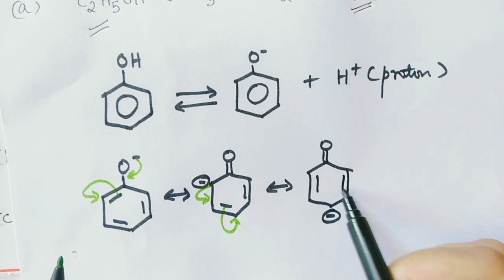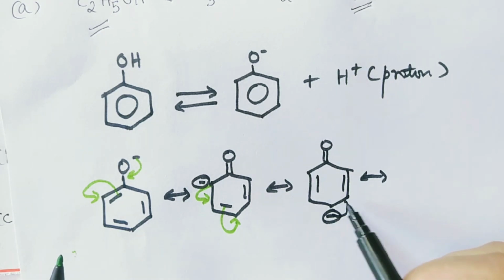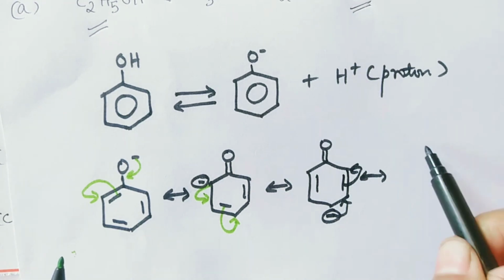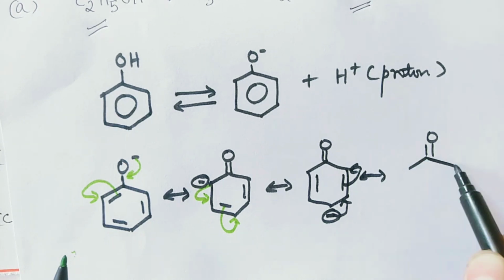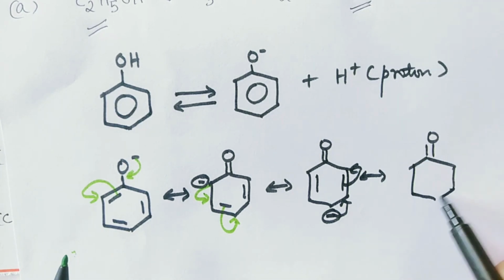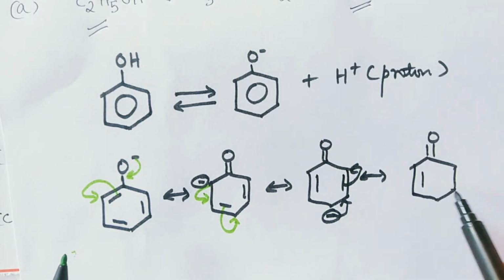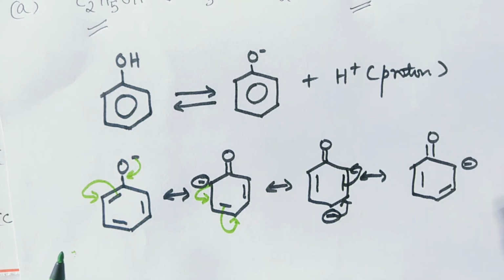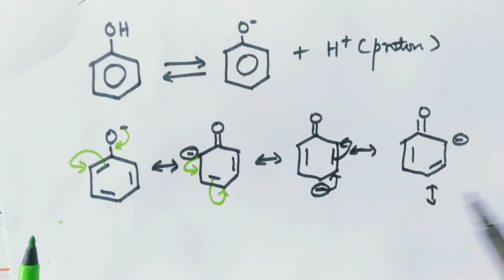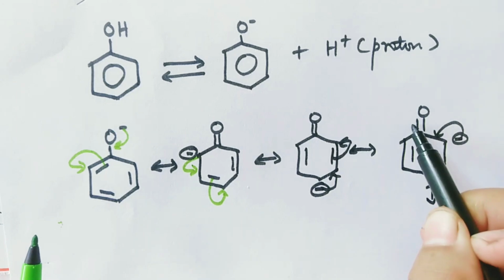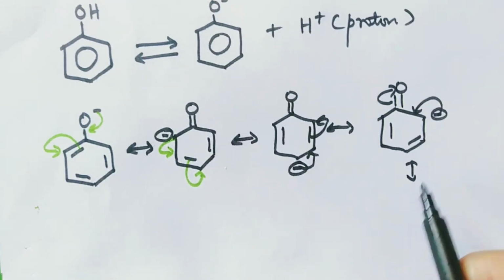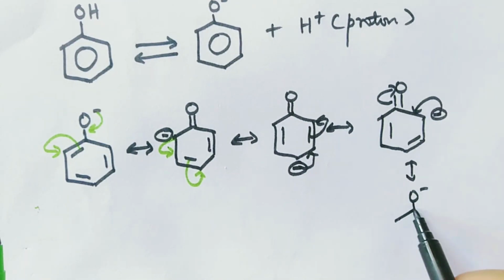Minus sign here. Again this one comes here, this one goes here, and we have this. Again this one comes here, this one goes back there. So we have O minus,